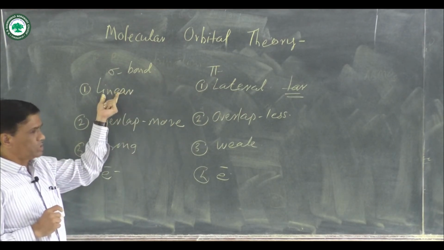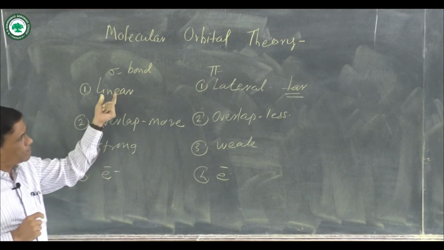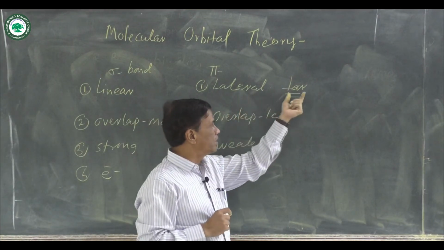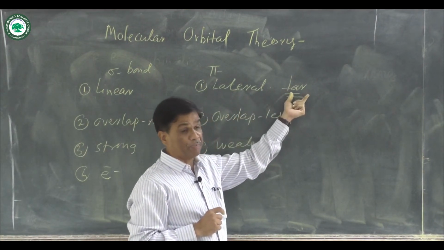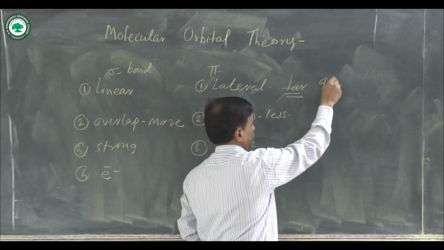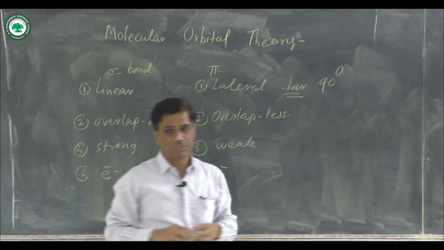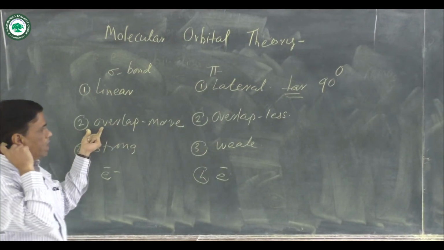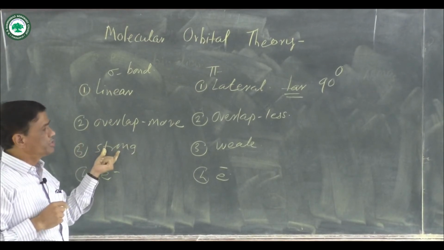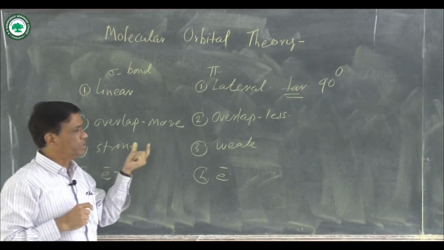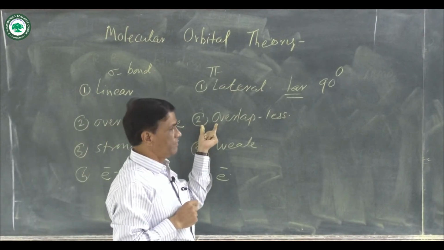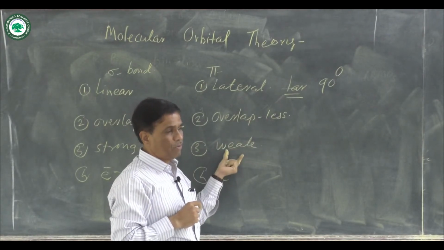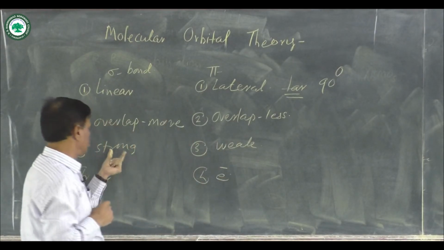In sigma bond formation, there is a linear overlapping of atomic orbitals. In pi bond formation, there is a lateral overlapping of atomic orbitals. That lateral is known as perpendicular, means 90 degree. Second, in sigma bond overlap is more, therefore strong bond formation occurs. In pi bond, overlap is less, and when overlapping is less, the pi bond is a weaker bond as compared to the sigma bond.